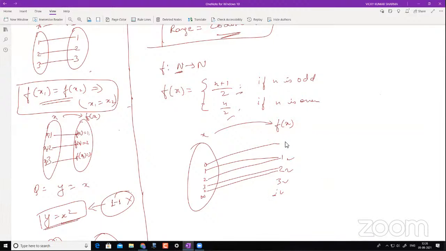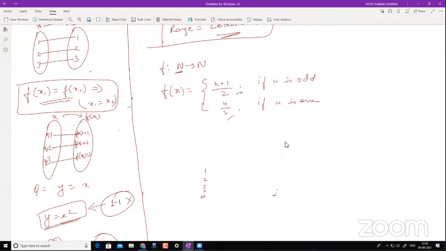So we understood this. All right. Sir, I think it is not an onto function as well. Why? Because if we have set A and set B, both are equal because they go up to infinity. So there will always be a number left in the codomain. But the moment you try to list that, we will add one more number to both the sides.